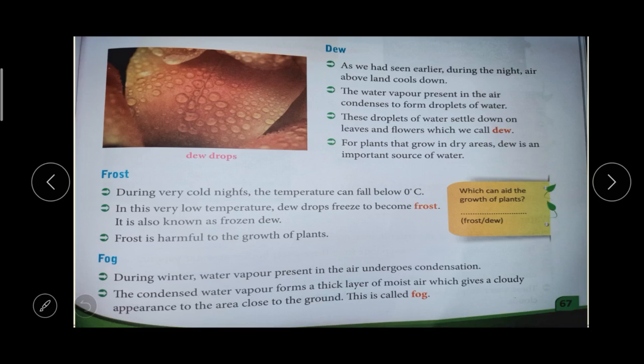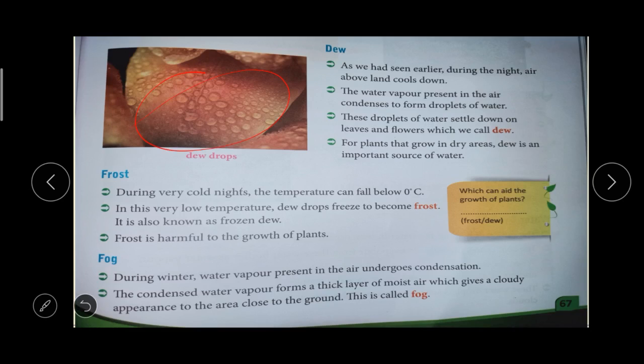What is dew? What is the Tamil name of dew? Panittuligal. Okay, so during the winter season, when we go out, there will be some droplets of water on the leaves of the plant, right? We can collect it easily from the small leaves, right? We will make it slide down the leaf, it will flow down, right? So that is called dew. See, these are the dew drops.